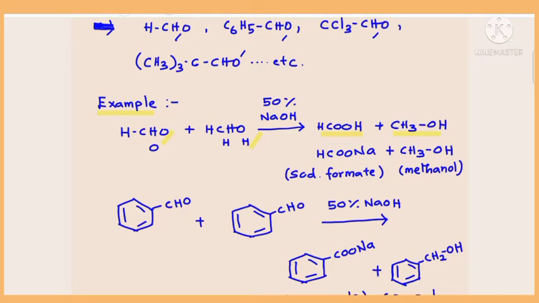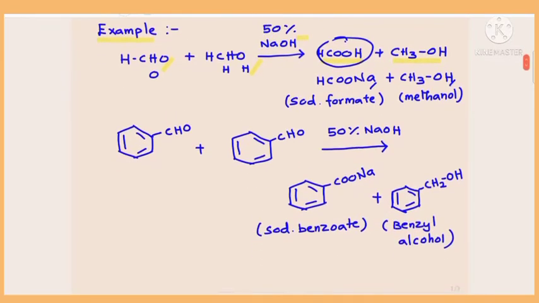Correct. But once you get a carboxylic acid, that readily reacts with a base like sodium hydroxide and becomes the sodium salt of the carboxylic acid, so the formic acid will be converted into sodium formate. Actually you get formic acid at first, which on reaction with sodium hydroxide will change into sodium formate. So ultimately you get a mixture of sodium formate and methyl alcohol or methanol as products. This is the first one formed, with sodium hydroxide giving sodium formate.